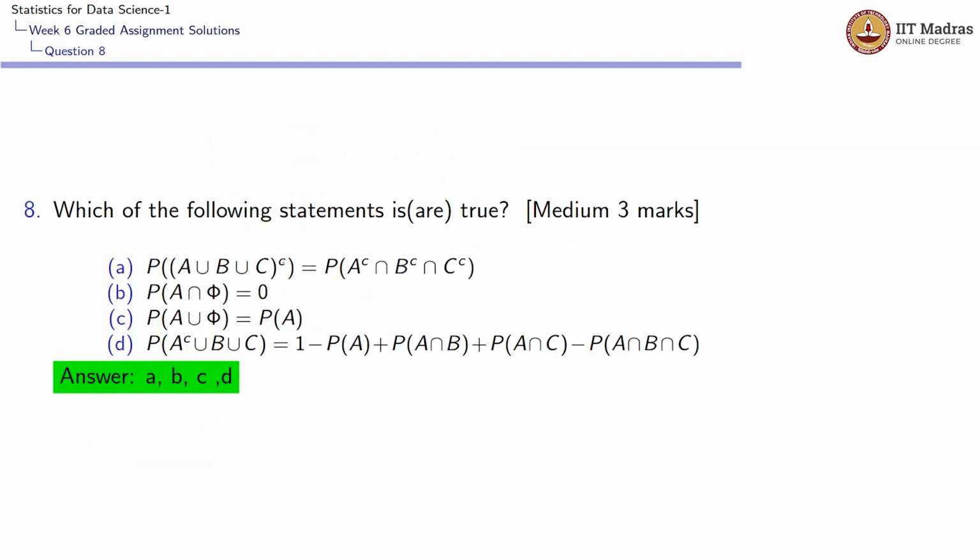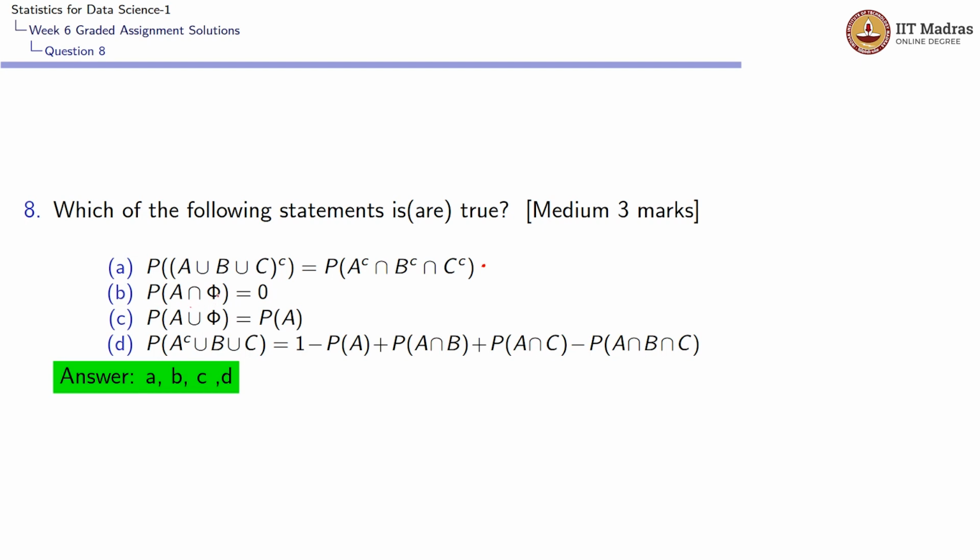Let us look at the 8th question. Which of the following statements is/are true? P of (A union B union C) whole complement is equal to P of A complement intersection B complement intersection C complement. This appears to be a big tricky one. Let's solve this later.